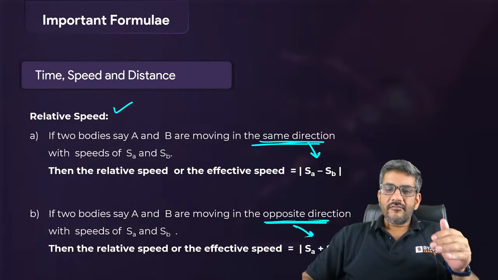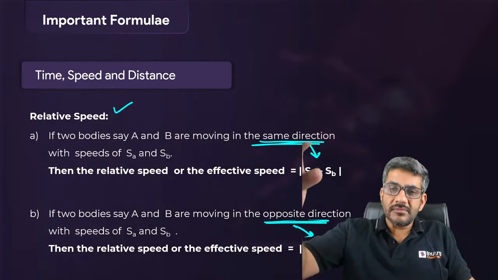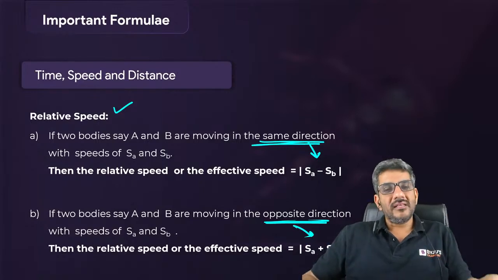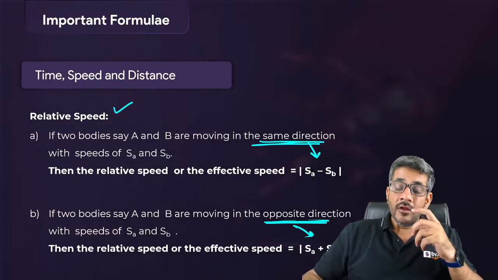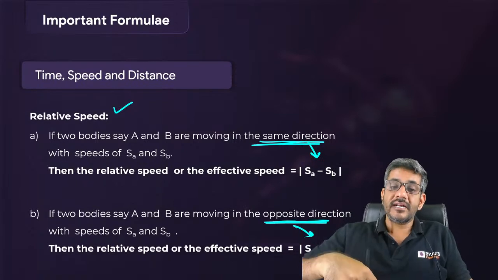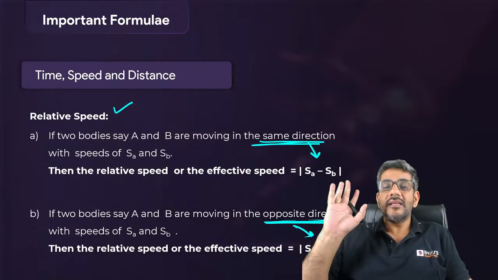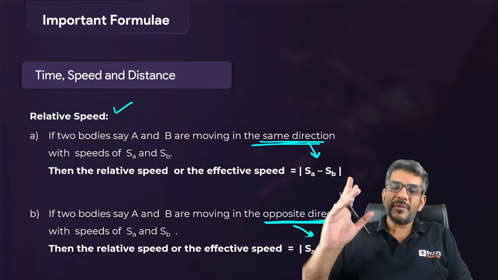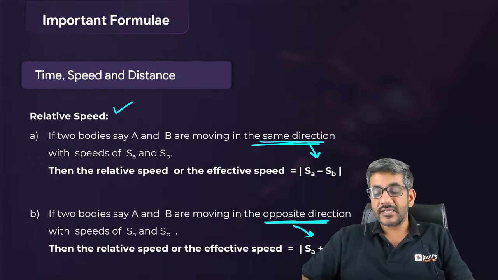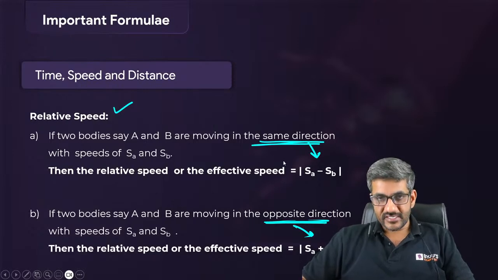ठीक है. एक 40 की स्पीड से जा रहा है, उसके आगे वाला आदमी 60 की स्पीड से जा रहा है. At what speed is this guy going to catch him? अब आप 40 माइनस 60 करोगे तो माइनस 20 आएगा. वो माइनस 20 ये कह रहा है, if a guy is going ahead of you at a speed of 60 and you are going at a speed of 40, तो आप उसको पकड़ ही नहीं सकते, राइट? सो स्पीड वैसे भी नेगेटिव में नहीं ली जाती. You always take speeds in positive, so therefore always take a modulus of those speeds in such cases.